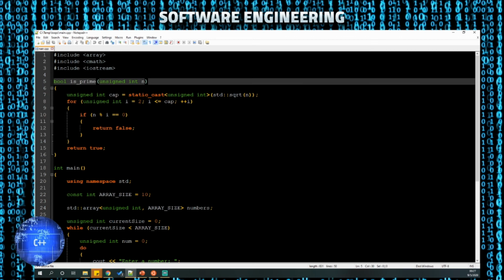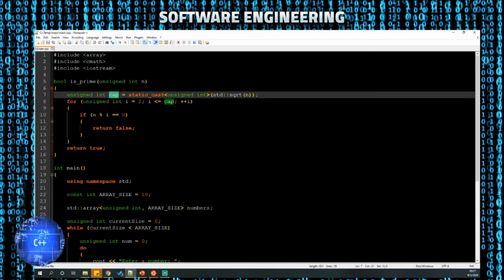So we're going to cap our loop here. So we have a cap that I'm declaring, and I'm going to stop at the square root of whatever number was passed in. So I'm going to start at 2 because 0 and 1 by definition are not prime, and I'm going to stop when I reach the cap, the square root of whatever number was passed in, and I'm going to check all of those values. If any of those values are evenly divisible, then that number is not prime. Otherwise, once we get through the entire loop, we would return true because we found a prime number.